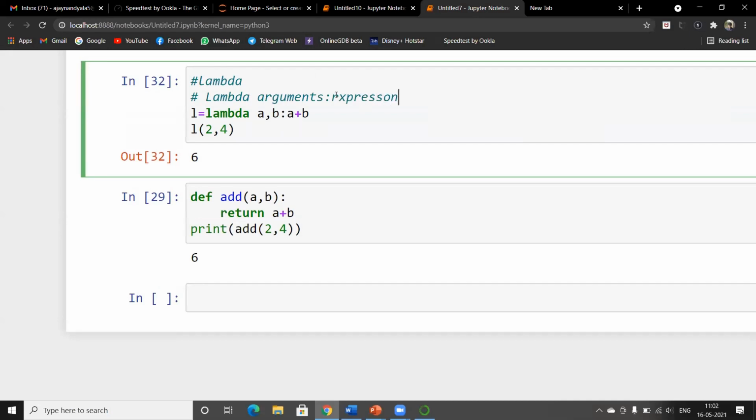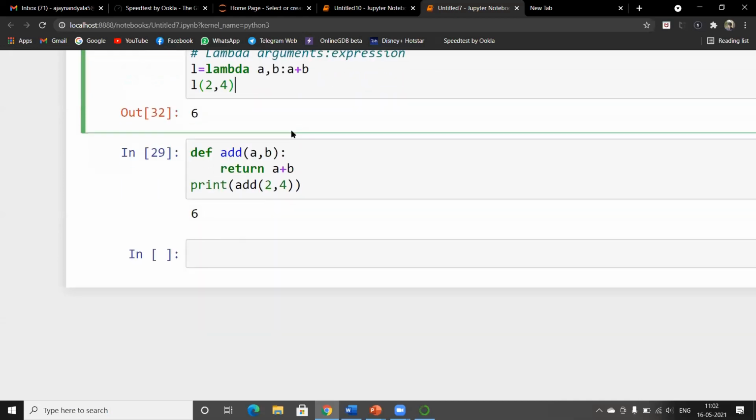Ajay, actually, it's my answer to juniors, it's not a question. Yeah, okay. See, only the expression value is returned from the lambda function, and it is stored, and we call the lambda function using L of. Okay, I hope that answers the question.